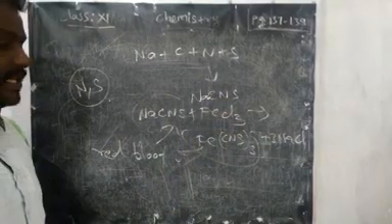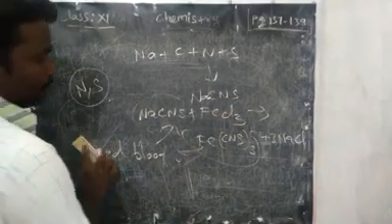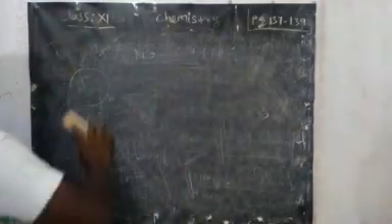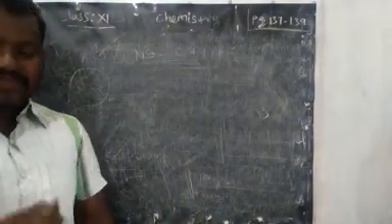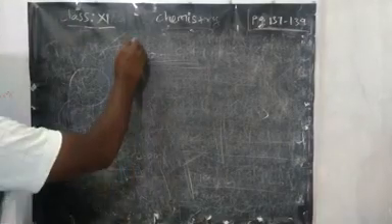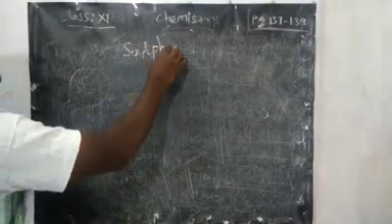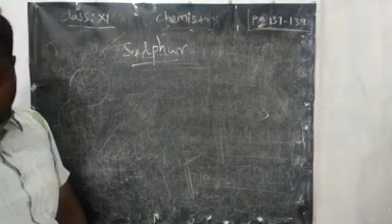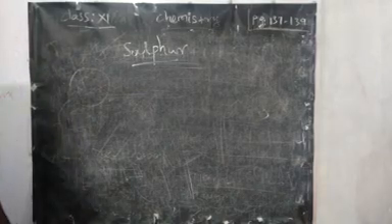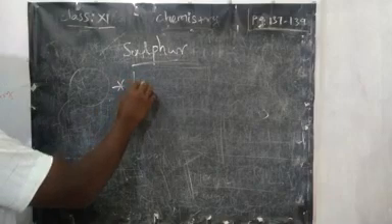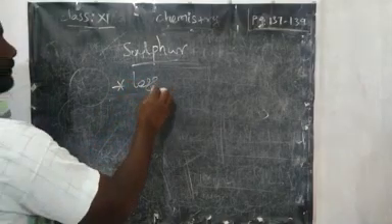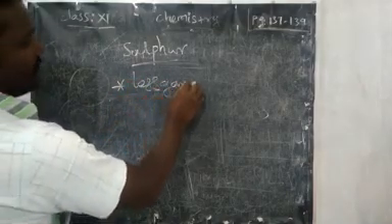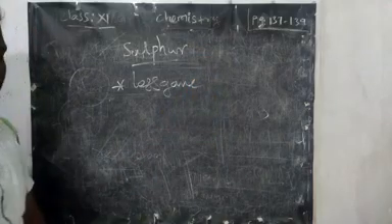Now we are going to see the test for sulfur. Nitrogen is over, nitrogen with sulfur is over. Now the test for sulfur alone, where the organic compound has only the sulfur element. As usual, we take a small amount of Lassaigne's extract.